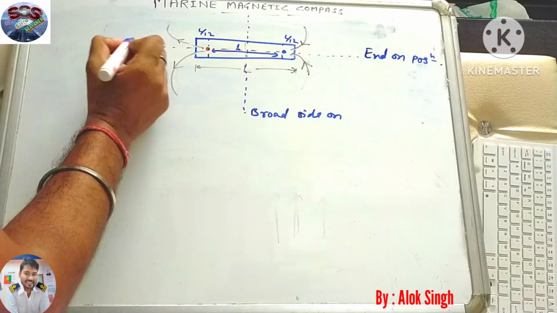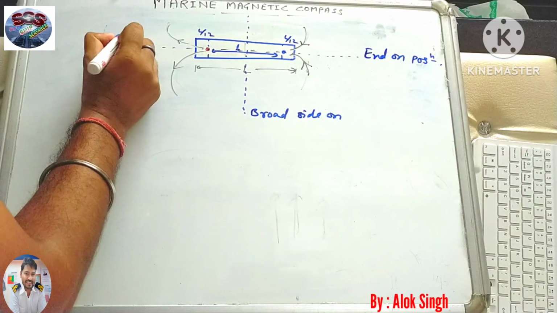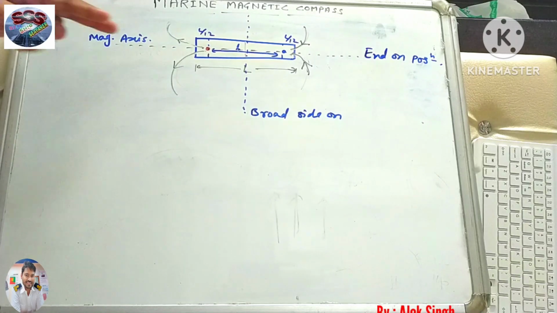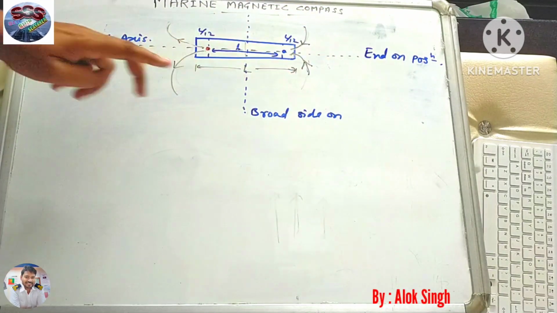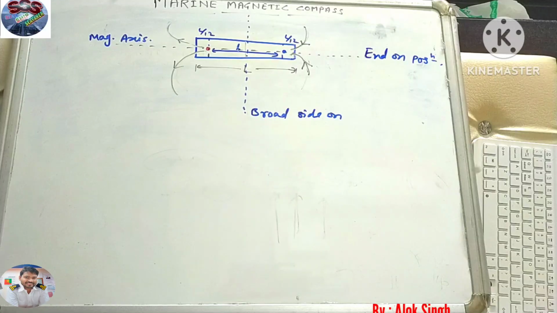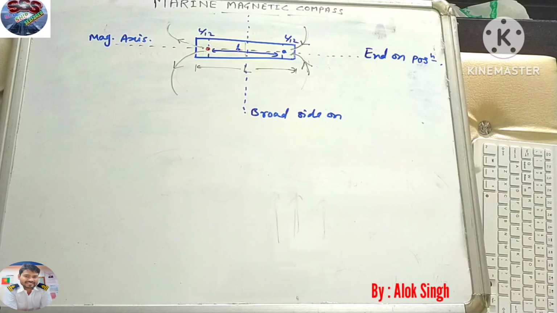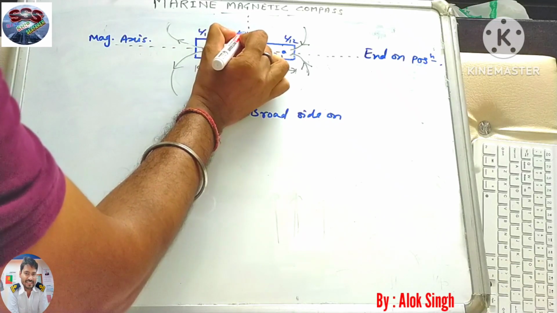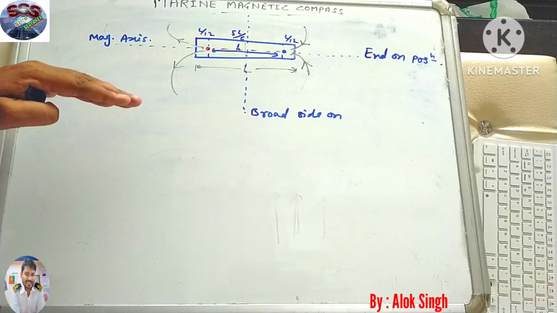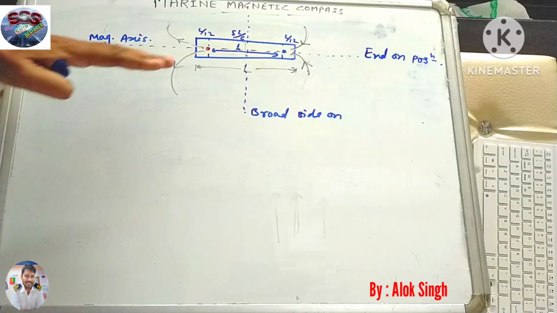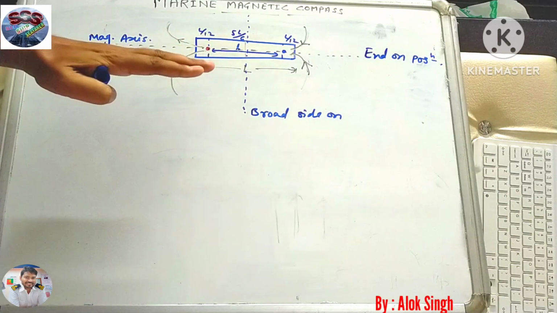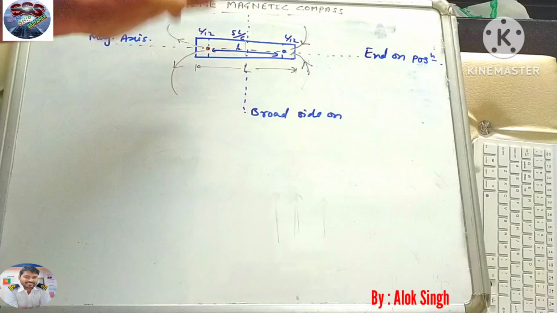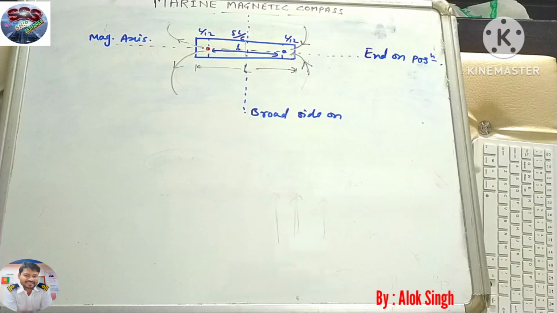This line connecting both poles is called the magnetic axis. The magnetic length we have already discussed, this is 5l upon 6, and we have discussed end on position and broad side on, any point perpendicular to this.